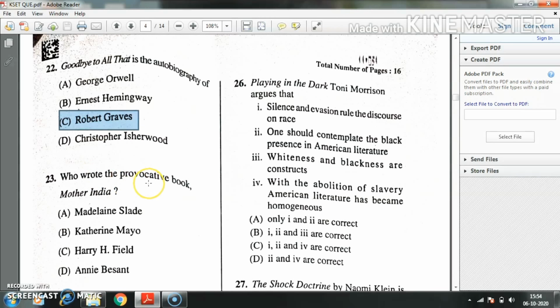Who wrote the provocative book Mother India? Option A, Madeleine Slade. Option B, Katherine Mayo. Option C, Harry Field. Option D, Annie Besant. The right answer is option B, Katherine Mayo.